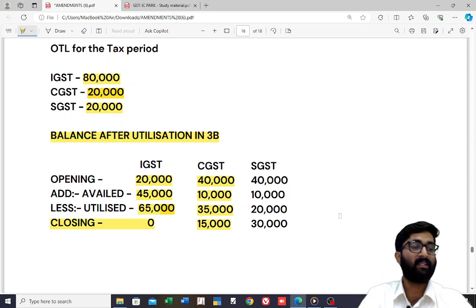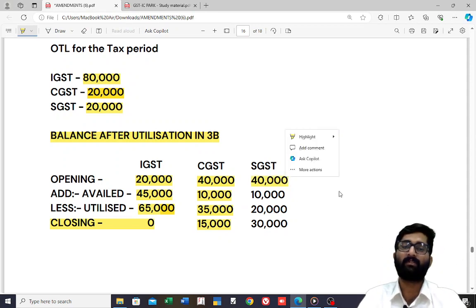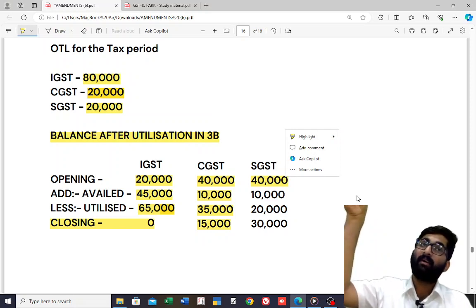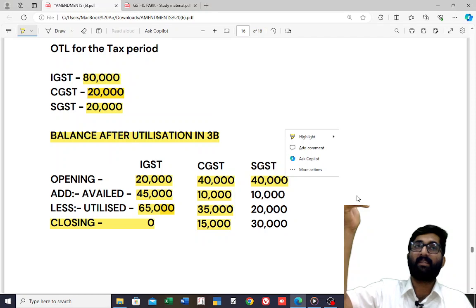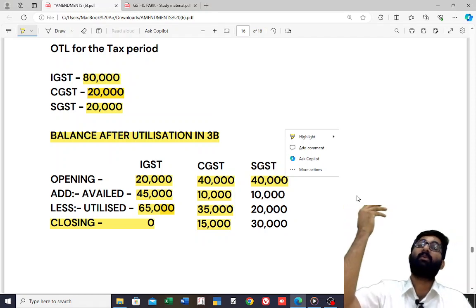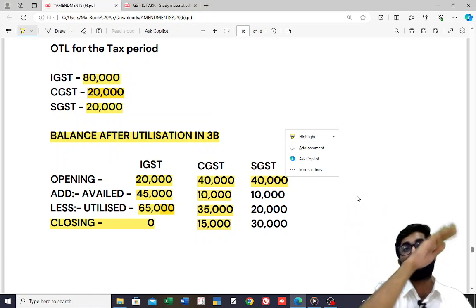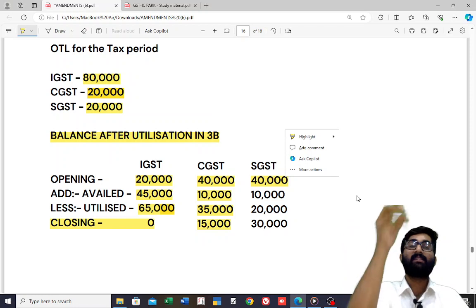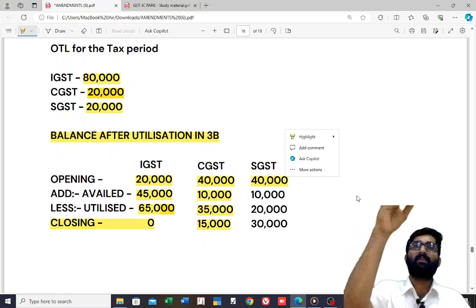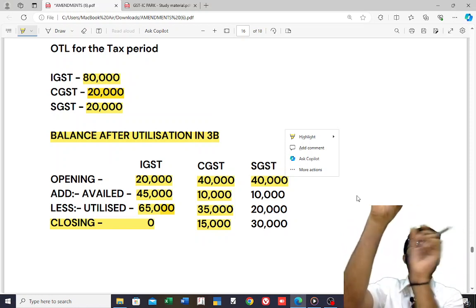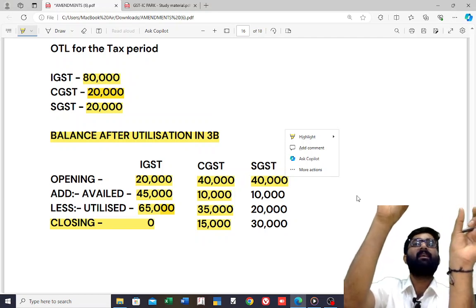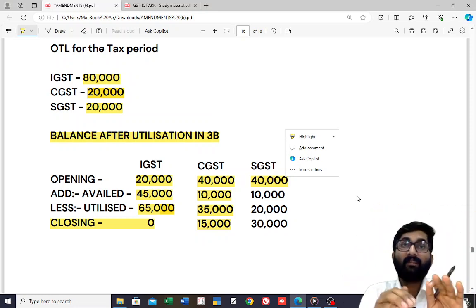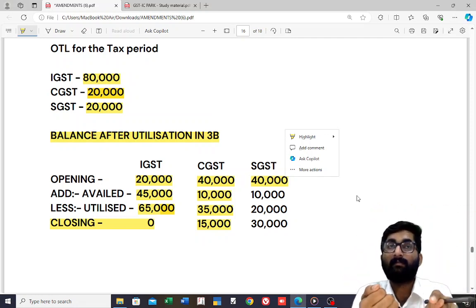Next one, after this, SGST. Same calculation, first 40,000. See now, here total IGST is nullified. IGST liability was 80,000. 65,000 from IGST, including wrong availment, and 15,000 from CGST. Totally IGST is nil now, gone. CGST, 40,000 was there plus 10,000, 50,000 was the credit. In that, 35,000: 20,000 CGST credit and 15,000 IGST credit. Totally 35,000 is also gone. 15,000 is pending now. Closing balance is 15,000.